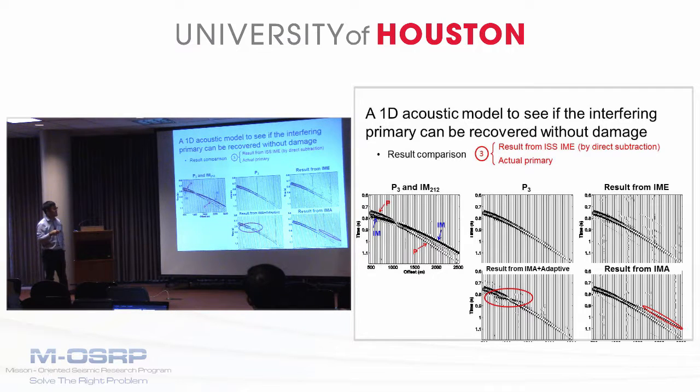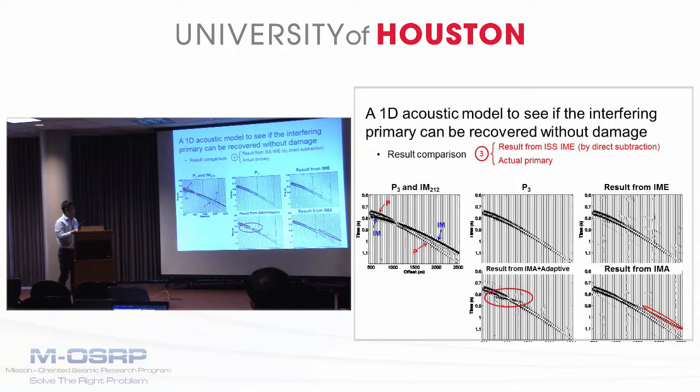So with this amplitude improved prediction of the internal multiple, without using any adaptive procedure, the results from the ISS-ME can remove the residuals left by the ISS-MA. As we can see, these residuals can be directly removed without any adaptive procedure because of this improved amplitude prediction.